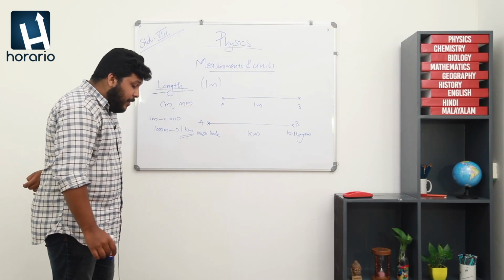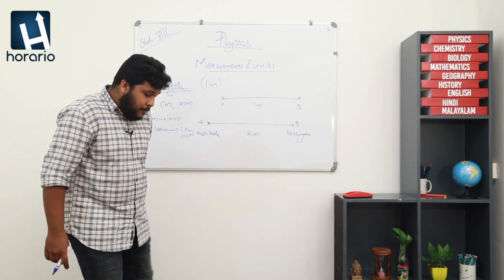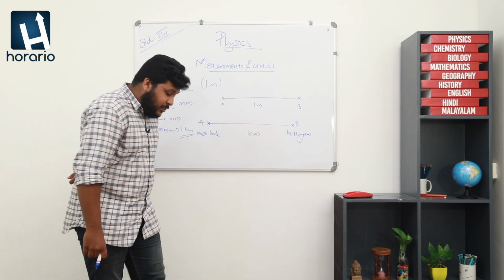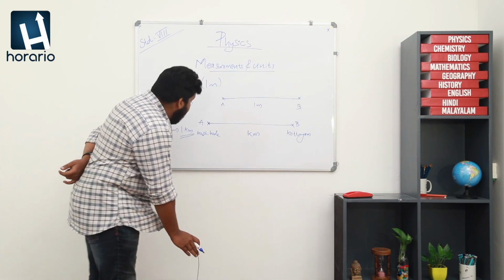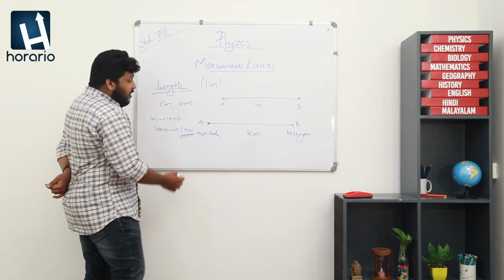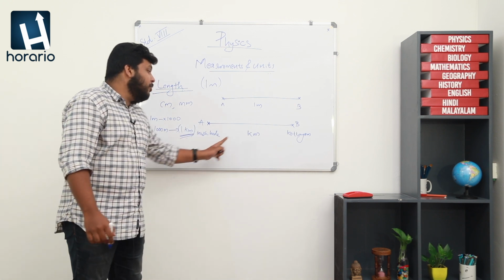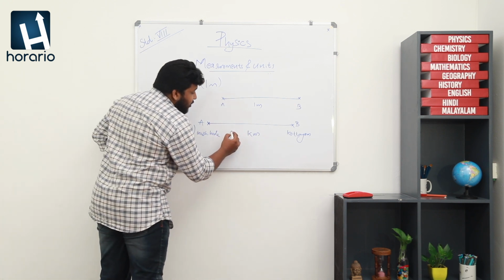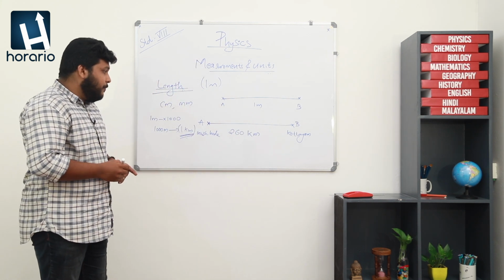If I make a step of 1 meter and I make 1000 steps, each having a length of 1 meter, I can make it up to 1 kilometer. So easily we can measure the distance from Kozhikode to Kottayam. For example, it can be said that it's around 260 kilometers.